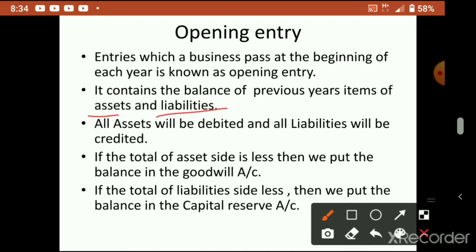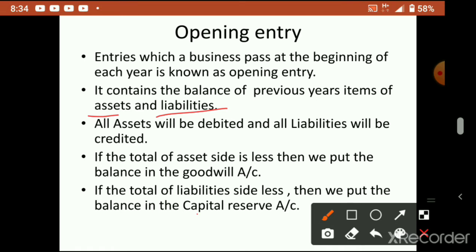Okay, so this way we have to calculate what assets and liabilities are remaining in the business, and we just have to pass them over to the next year, and the next year business will start with these items. Then we will again purchase, again sell, again make other expenditures, again make incomes. All those things will happen as usual. Again next year will finish by 31st March. Like this it continues. So it contains the balance of previous year items of assets and liabilities.